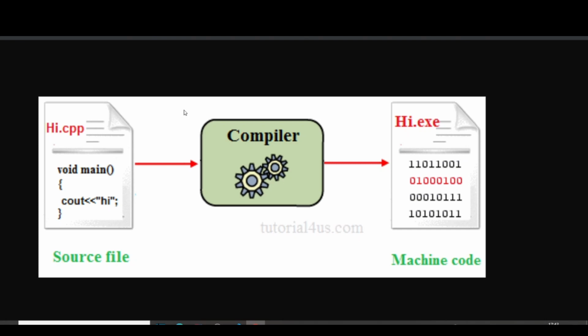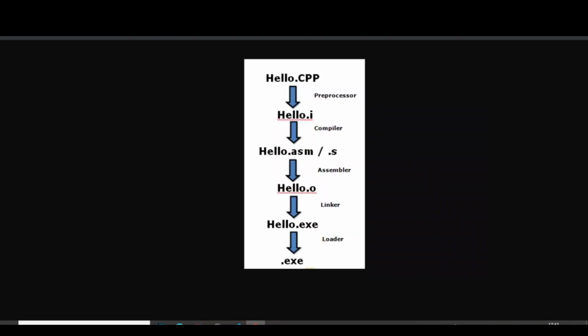So the journey from a high level source code in C++ to an executable file, this is all the working behind C++ that we will be discussing. It goes through various processes. Firstly, there is the preprocessor. Preprocessor means anything which is done earlier, before the further processing.